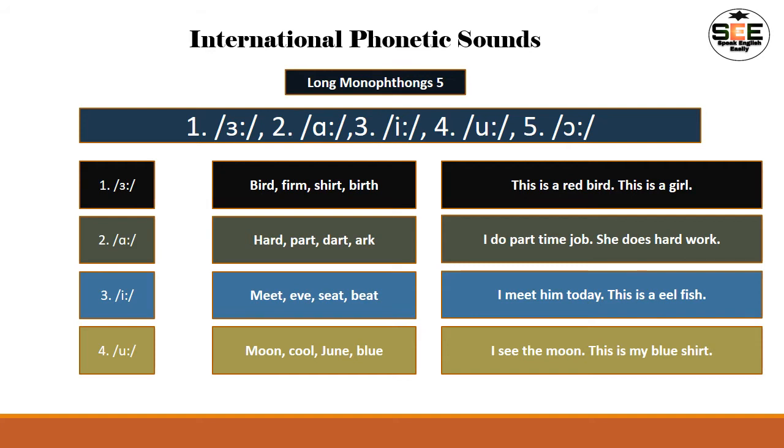So number 1, it is the long sound, right? It is symbolized as number 3 and then colon, right? And sometimes it is also symbolized as the opposite of e, and colon, but here we can see it is symbolized as 3 and colon. So here some words are available, so if we pronounce these words we can clarify how it sounds, right? So bird, we can say bird.